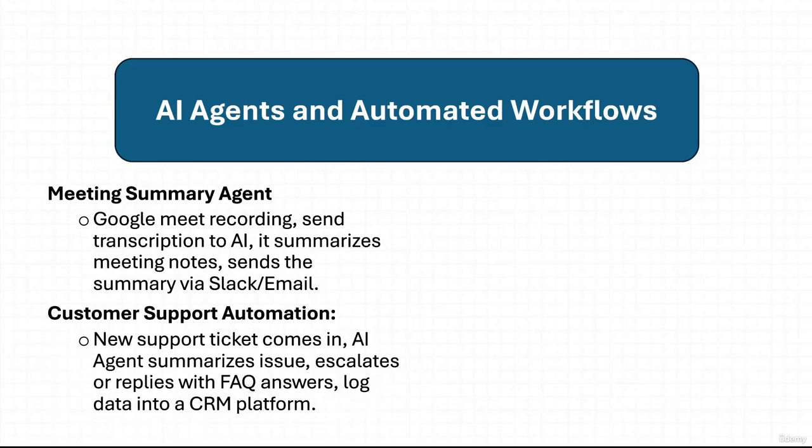Next up, we have a customer support automation. So think of when a new support ticket comes in, your AI agent could summarize the issue, and then it could escalate if it's beyond its own capability, or it could reply with different frequently asked questions and answers. You could then log this data into a CRM platform or whatever other task you want to do from that point. Now, these are just ideas. There are endless possibilities with AI agents, but we will be building a few different customizations within this course, so you will get that real world experience.